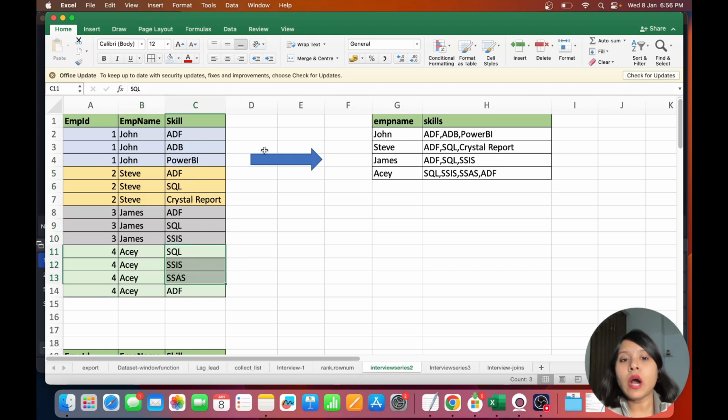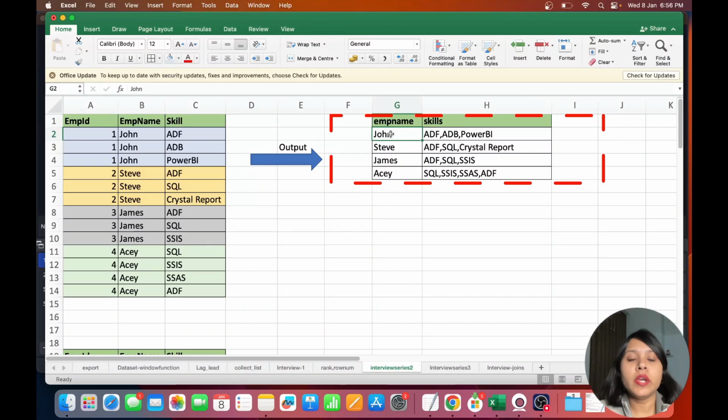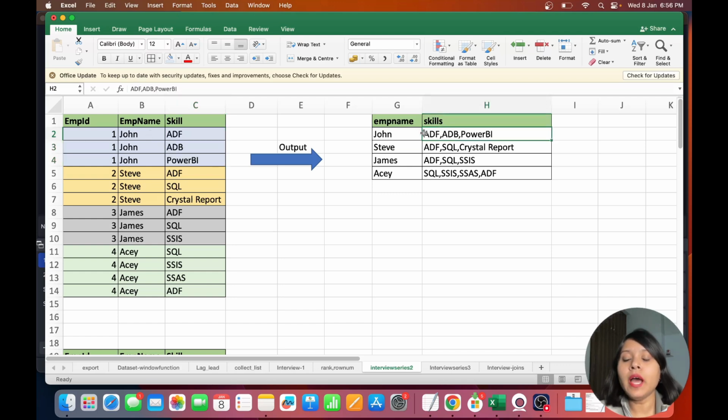Now my output that I want is basically this on the right side. I need my employee name and I need all the skills that are there for John in one row itself. So it will be one row and it will be comma separated. So this is basically a string. The skills column is a string data type and I want them separated by comma.